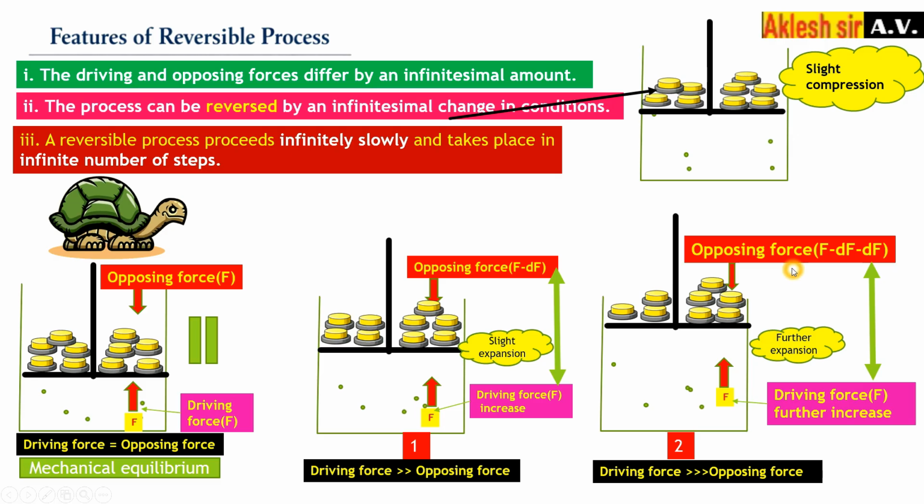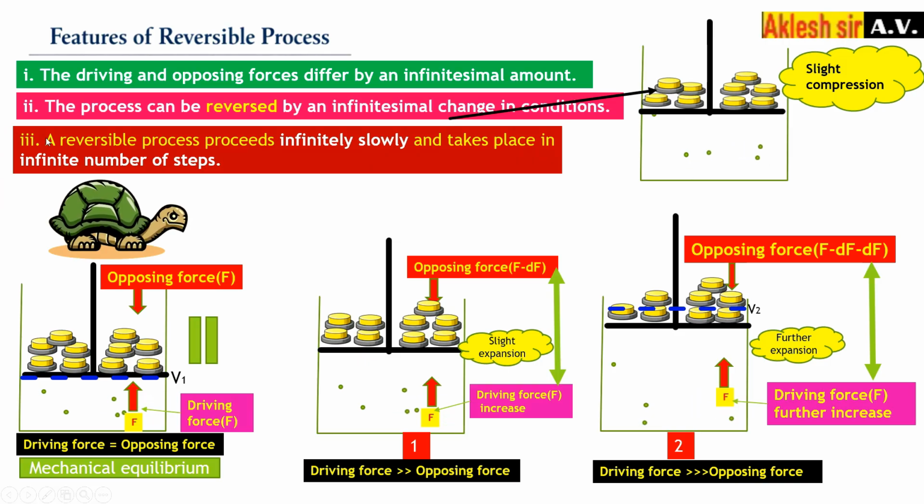If I remove one more weight, there will be expansion. So to reach from initial volume V1 to final volume V2, you are going through many steps.